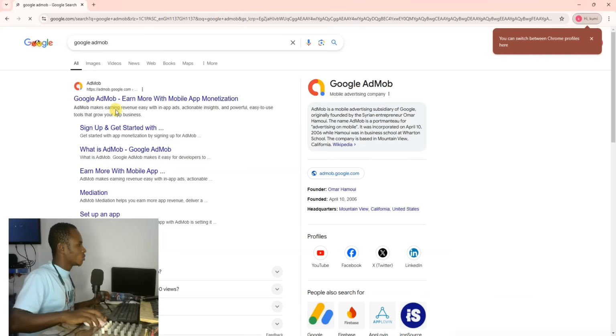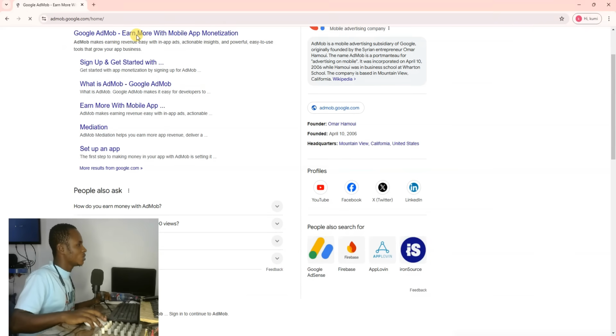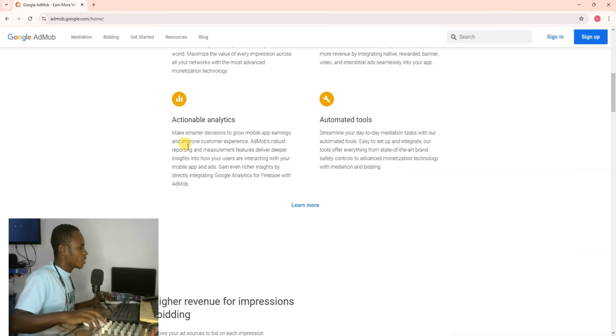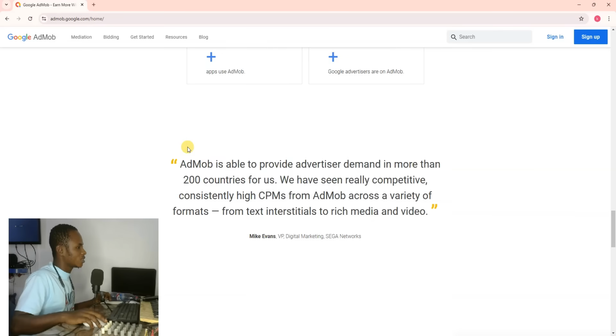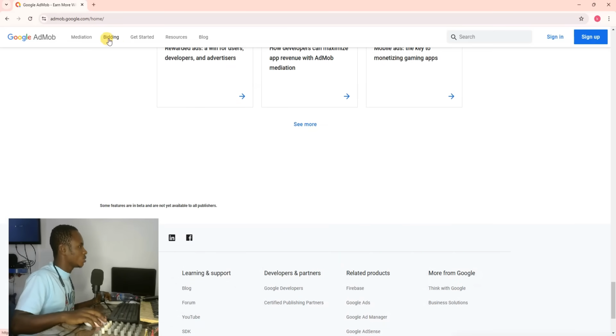We are going to calculate everything over here. We are not going to log in straight to Google AdMob, but we are going to do calculations. They have their calculator, I think, at the bottom section. Yes, I think they have some calculator over here that you can use to calculate your earnings.